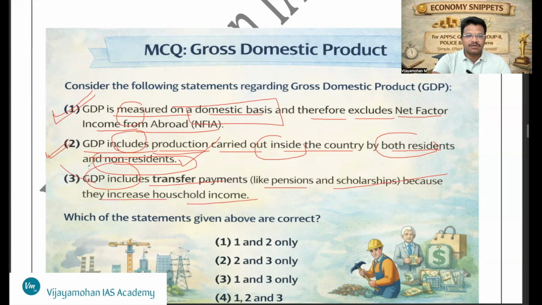Third statement: GDP includes transfer payments like pensions and scholarships because they increase household income. This is a wrong statement, because GDP excludes transfer payments. So which of the statements given above are correct? Answer is 1 and 2 only.